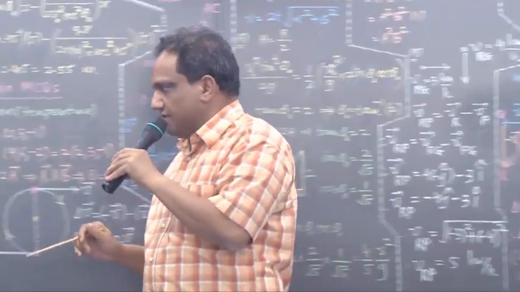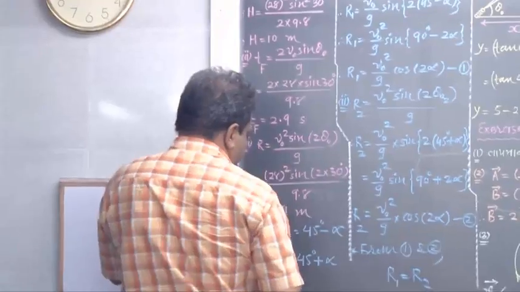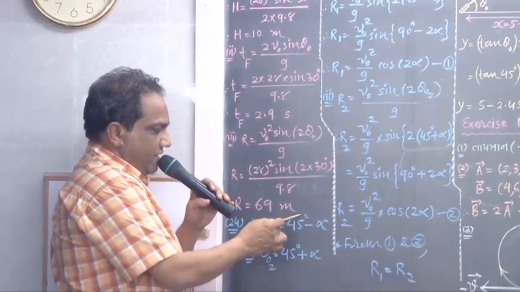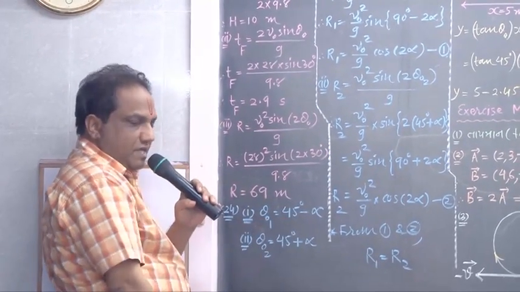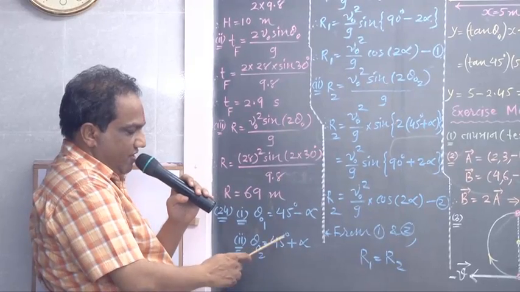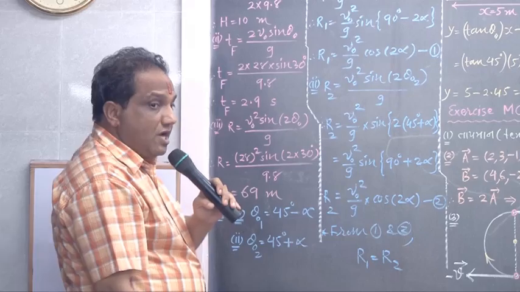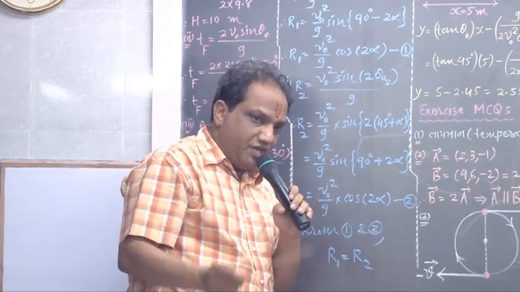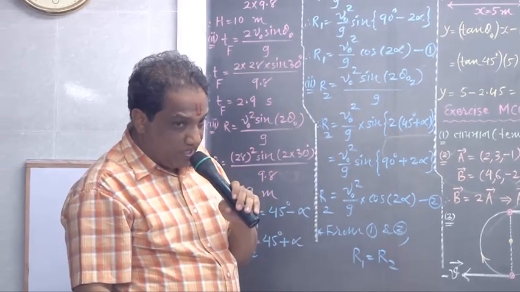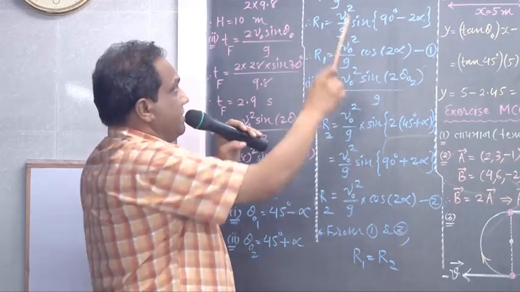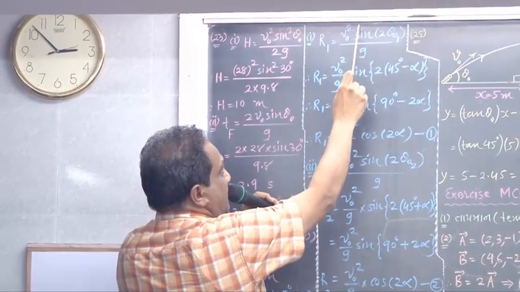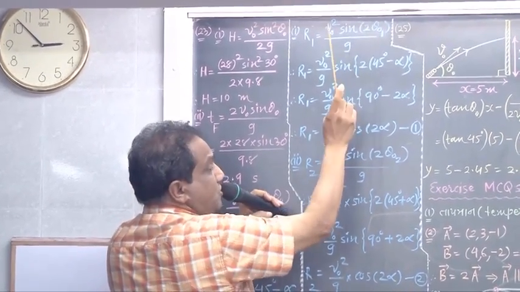Let us take it one by one. First angle of projection, 45 degree minus alpha. Second angle of projection, 45 degree plus alpha. Don't you know the formula of range? Range R equals V0 square sine of 2 theta 0 upon g.